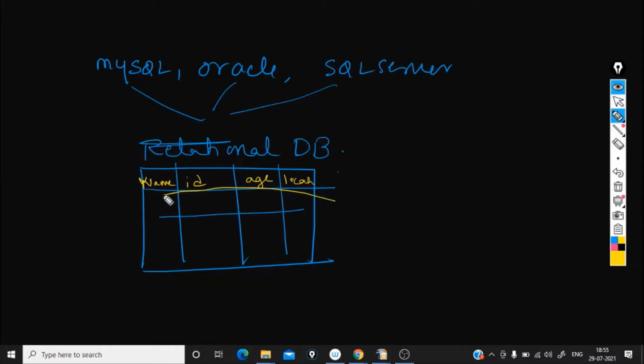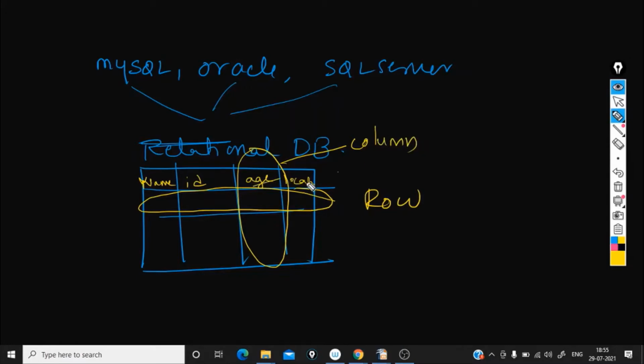This entire region I mark is called a row. And this vertical region which I'm marking now is termed as a column. Age is a column, location is a column, ID is a column, name is a column. These individual blocks are termed as a cell or field.